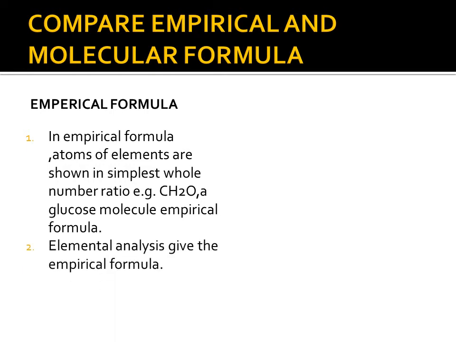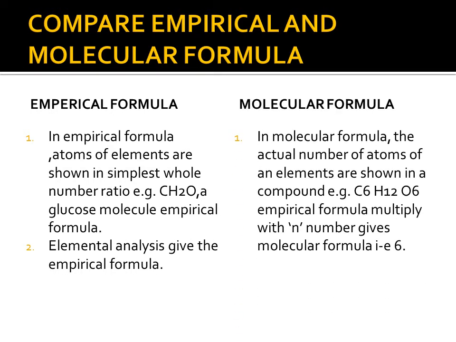Elemental analysis gives the empirical formula. In the molecular formula, the actual number of atoms of elements in the compound is shown. The molecular formula of glucose is C6H12O6. It means that where the simplest empirical formula has carbon 1, here carbon is 6, H12, O6.